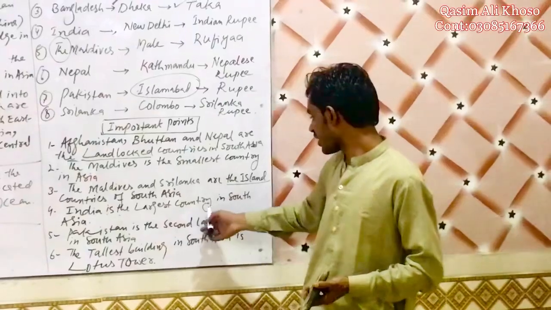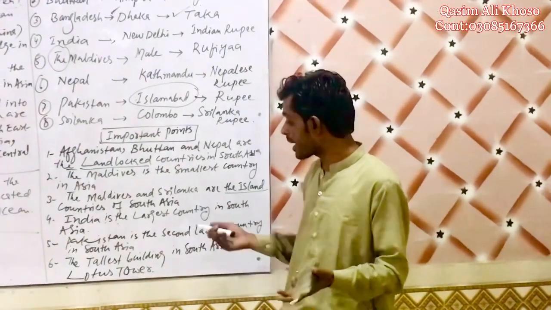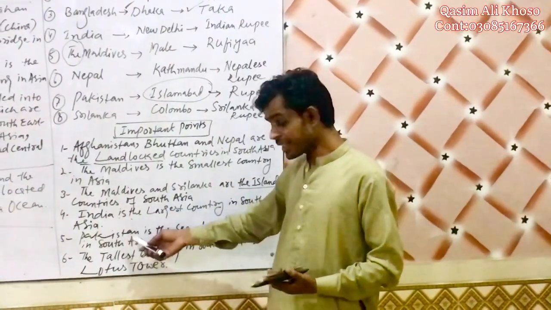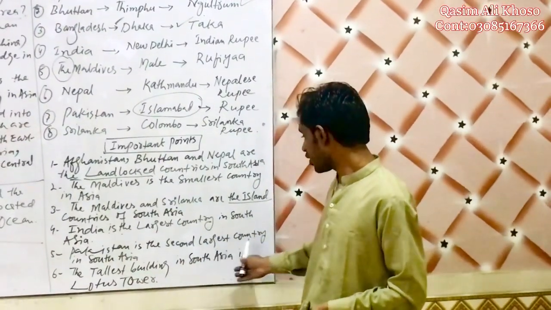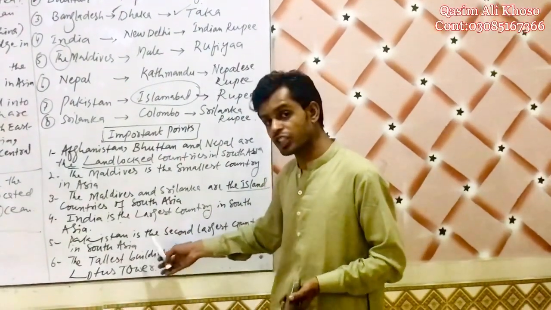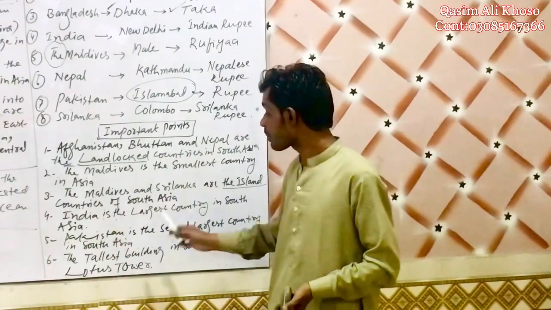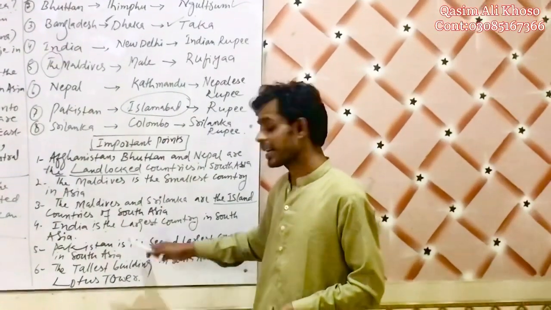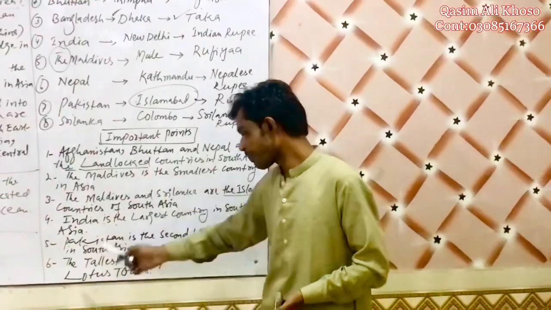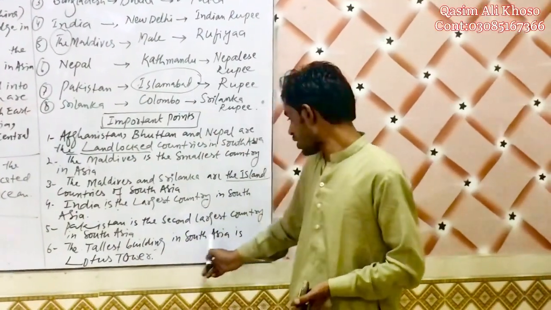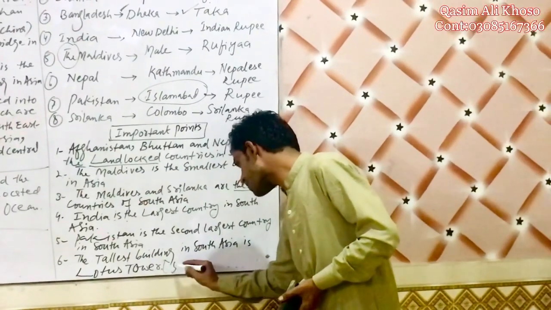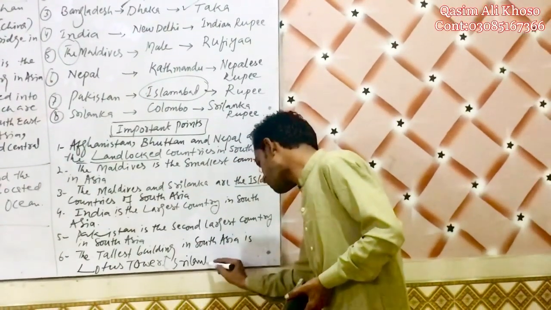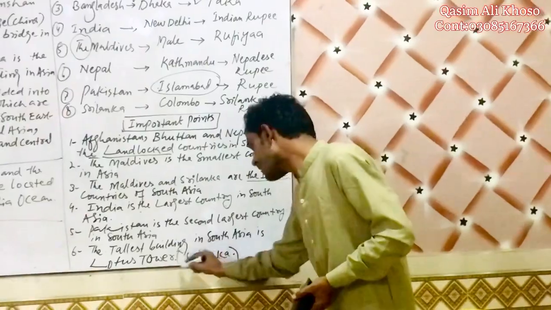India is the largest country in South Asia by population as well as by area. Then second, Pakistan comes. Pakistan is the second largest country in South Asia by area as well as by population. Third one is Bangladesh, and you should carry on so. The tallest building in South Asia is Lotus Tower. Lotus Tower is located in Sri Lanka.